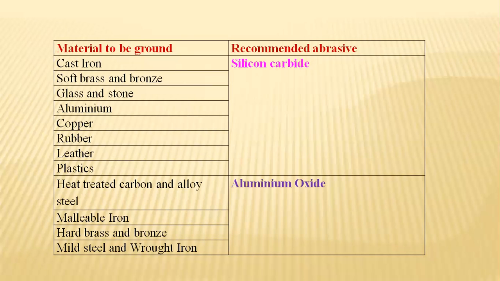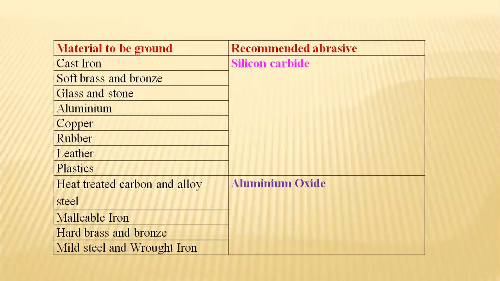As per this, cast iron material, soft brass and bronze material, glass and stone material, aluminum, copper, rubber, leather, plastics: for all these kinds of materials, silicon carbide plays a major role and is the recommended abrasive material.